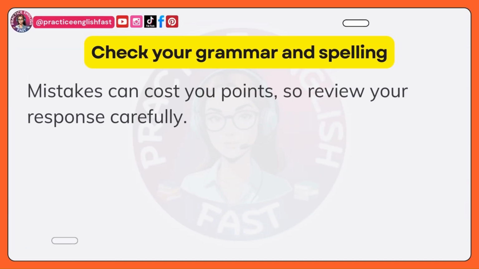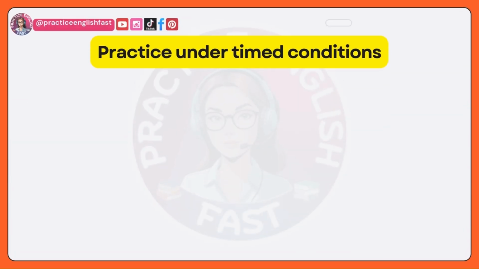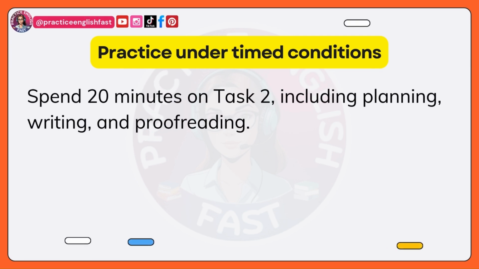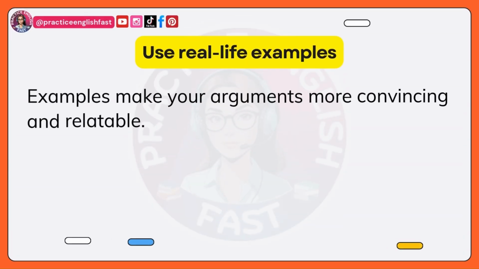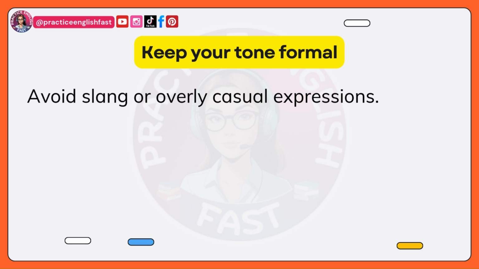Check your grammar and spelling. Mistakes can cost you points, so review your response carefully. Practice under time conditions. Spend 20 minutes on task 2, including planning, writing, and proofreading. Use real-life examples. Examples make your arguments more convincing and relatable. Keep your tone formal. Avoid slang or overly casual expressions.